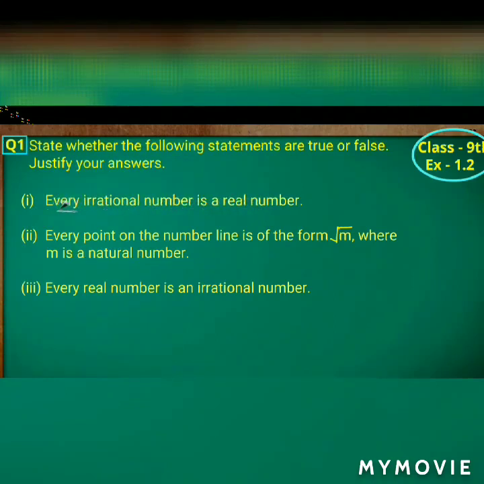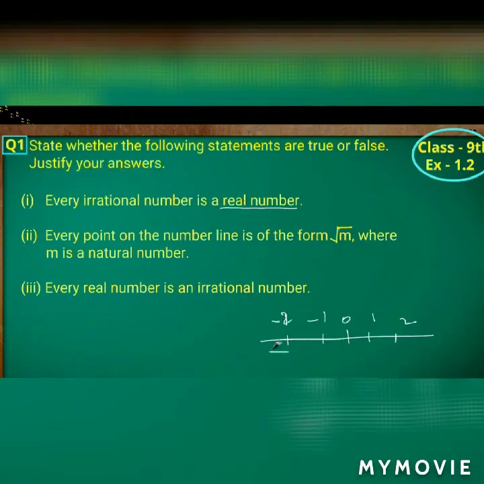So we know that since the collection of real numbers is made up of rational as well as irrational numbers, I have already told that the real numbers will be in the form of p by q as well as the root values, isn't it? So the given statement, which will be having both values, is a true statement. The given statement is true.